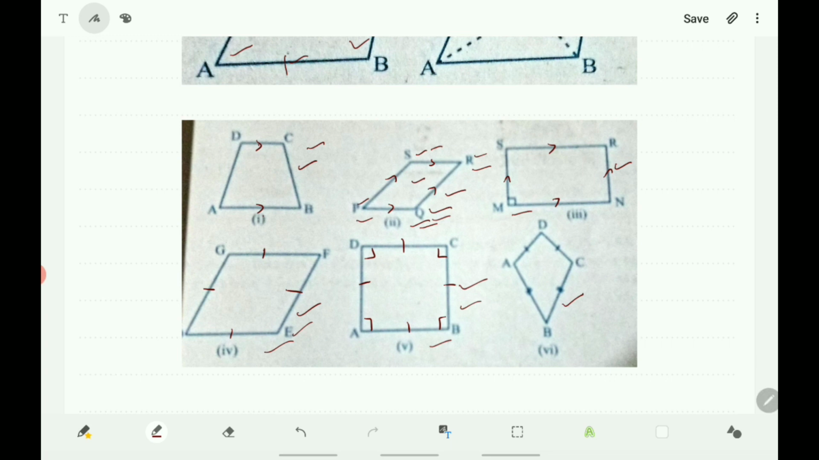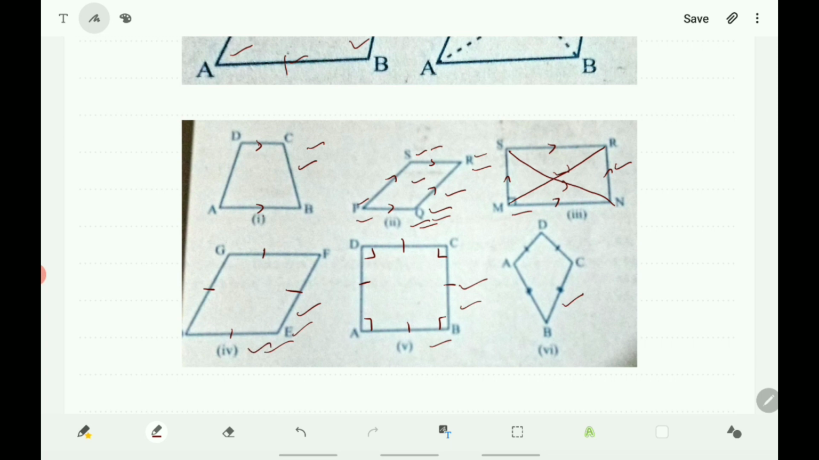And the rectangle is also a parallelogram, which has all the properties of a parallelogram, but together with that, the special property is that all the angles are right angles, and the diagonals are also equal. These two are the special properties.